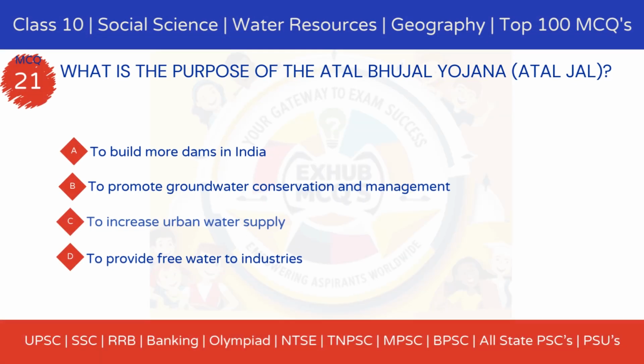MCQ 21. What is the purpose of the Atal Bhujal Yojana? Option A, to build more dams in India. Option B, to promote groundwater conservation and management. Option C, to increase urban water supply. Option D, to provide free water to industries.